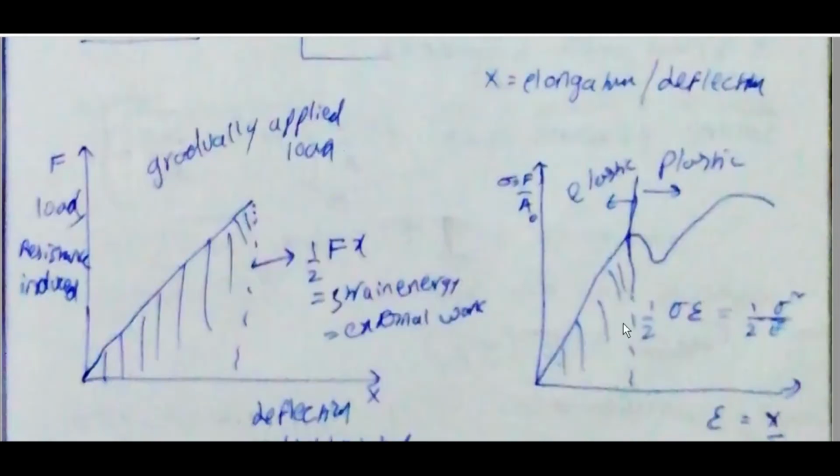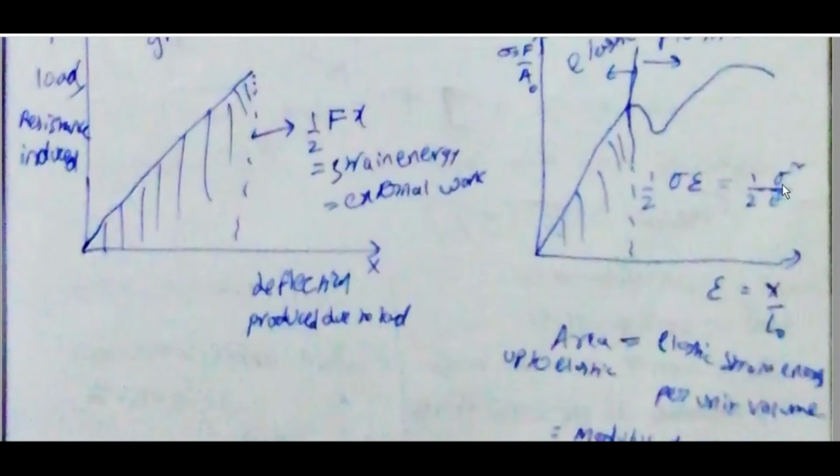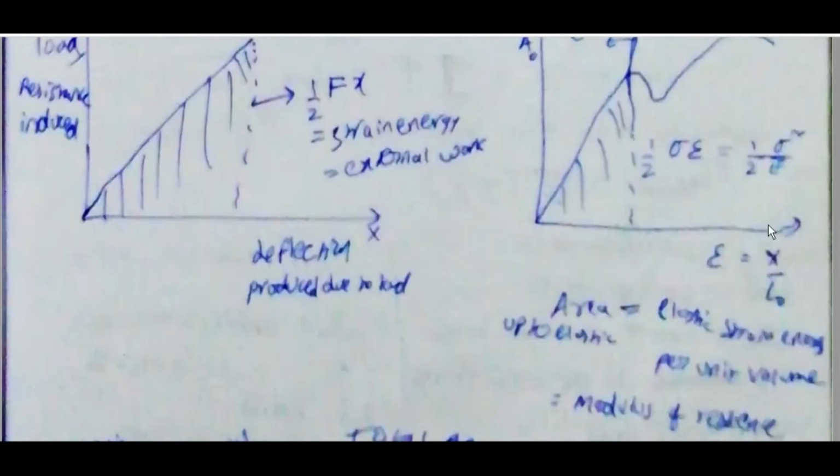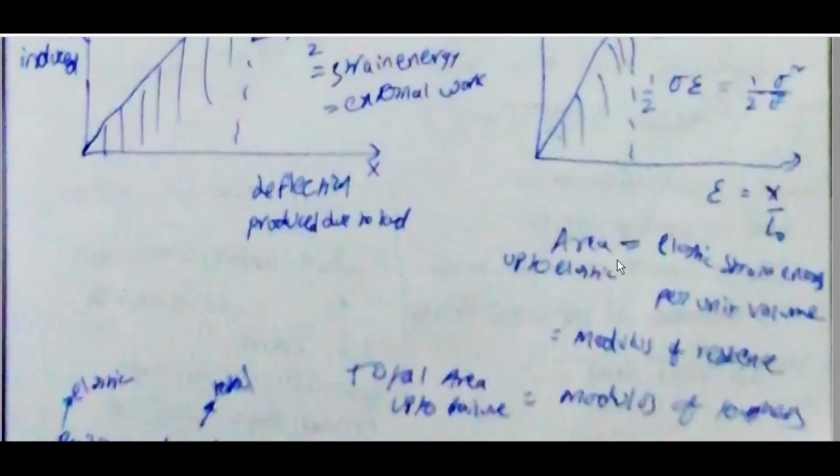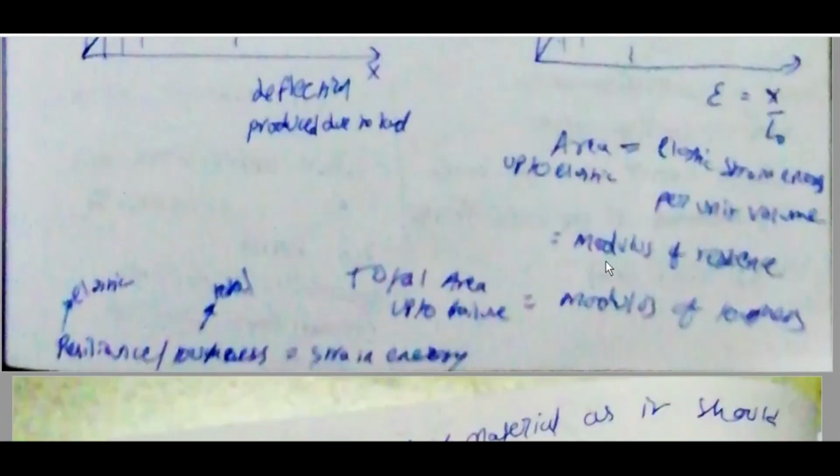Elastic, plastic. Half sigma epsilon is equal to sigma square by 2E. Epsilon is equal to x by L. Area up to elastic limit, elastic strain energy per unit volume, is equal to modulus of resilience. Total area up to failure per unit volume is modulus of toughness. Resilience up to elastic, toughness total, they are strain energies.